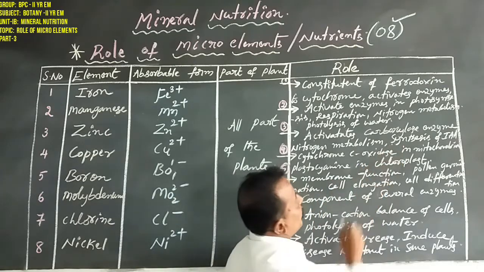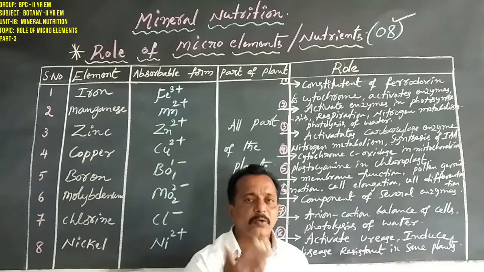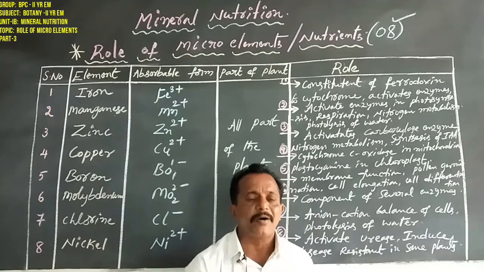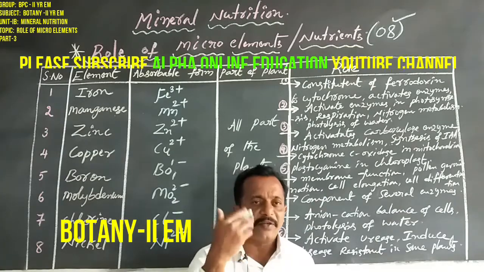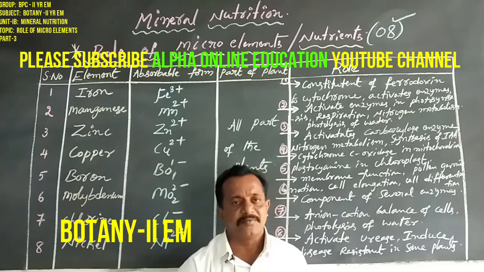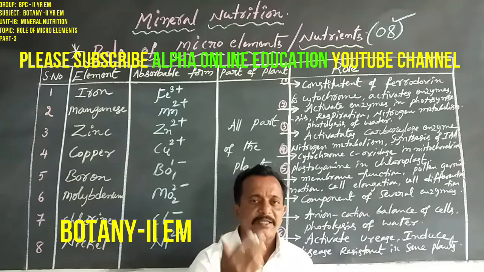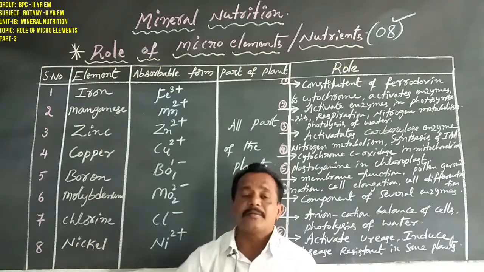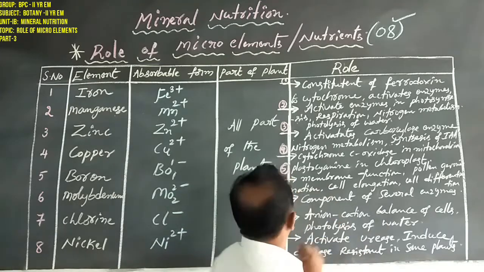And zinc is involved in the synthesis of IAA, that is, the synthesis of a plant growth hormone, auxin. IAA, indole 3 acetic acid, is developed with the micro element zinc.